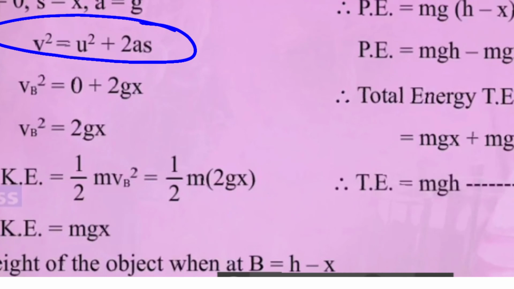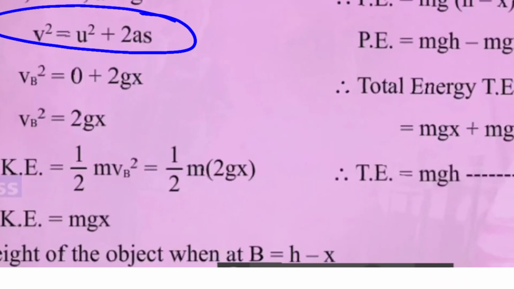Observe. What is kinetic energy? Kinetic energy is half mv square. What is v here? VB, so square of VB. So half into m. What is VB? We got VB square here, and it is 2gx. So I can substitute 2gx here. Yes. Now because of this, 2 will cancel 2 and you will be left with mgx. So kinetic energy of the object is mgx. Okay, that is done, that was the kinetic energy.